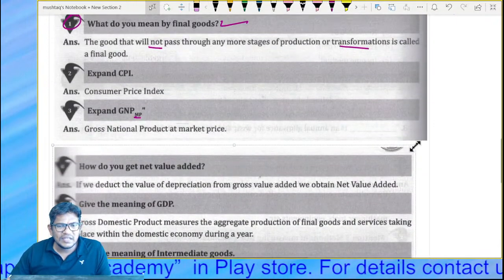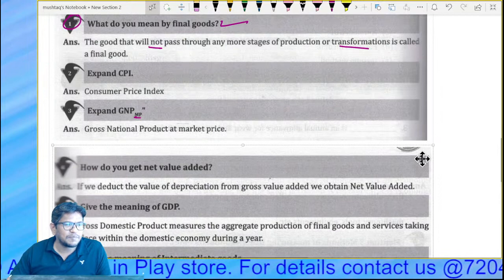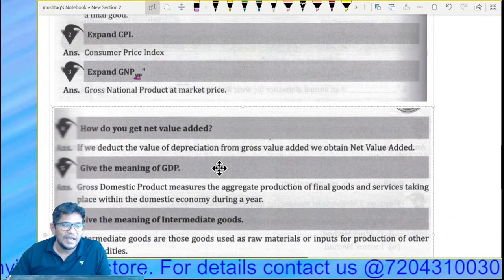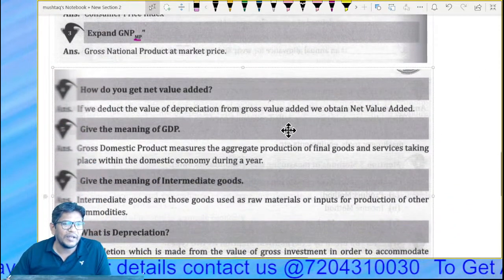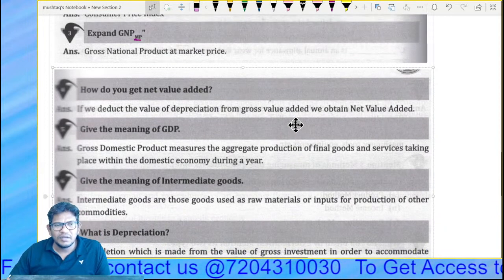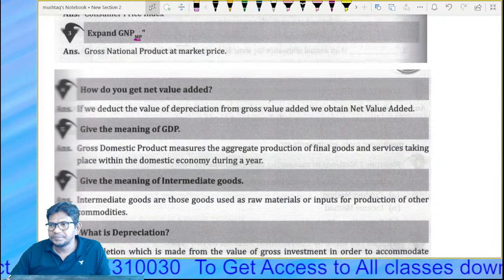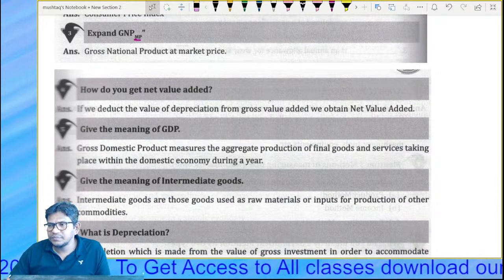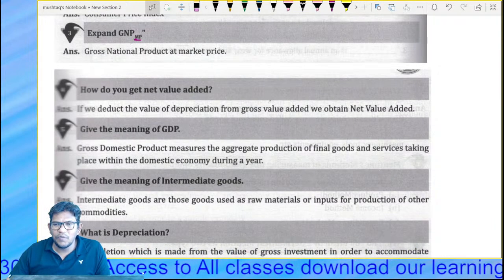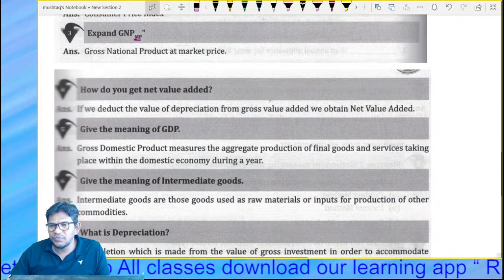So the next part of this question is expand GNP, gross national product at market price. Any doubt, bacho? Tell me. No doubt. Can we go for the next? Okay, next, we'll go for the next now.